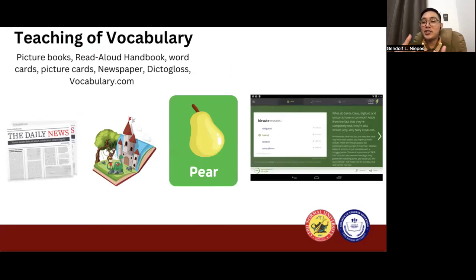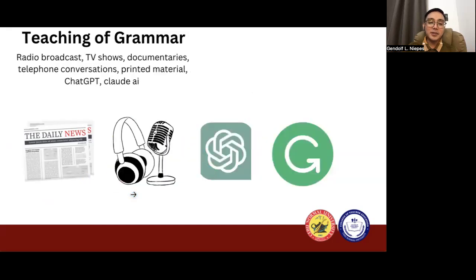And while we're teaching our students in different macro skills and different sub-skills, one of that is teaching vocabulary. We can use picture books, read aloud handbook, word cards, picture cards, newspaper, dictogloss, and vocabulary.com. All right, because we have a website also that can be used. Another one for teaching grammar, we could use radio broadcasts, TV shows, documentaries, telephone conversation, printed materials, ChatGPT, or Claude AI.